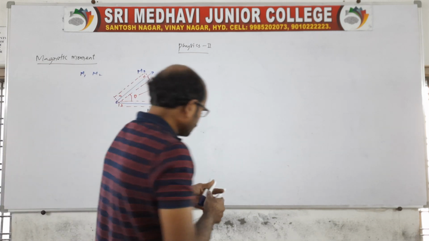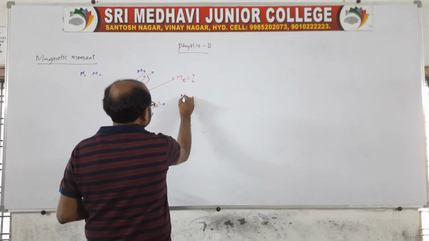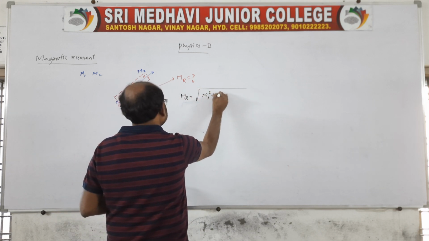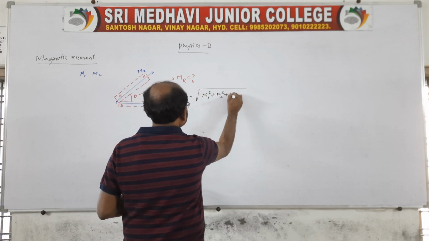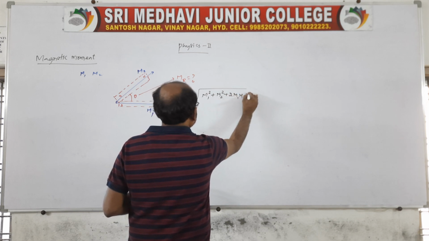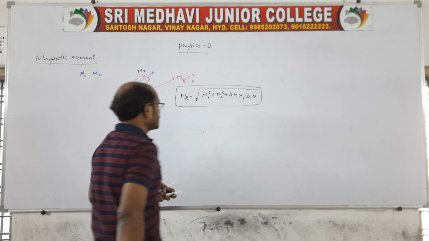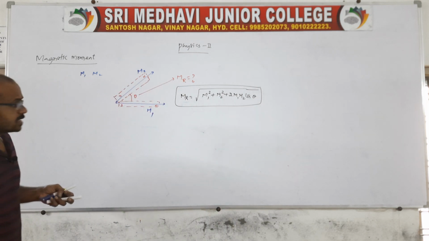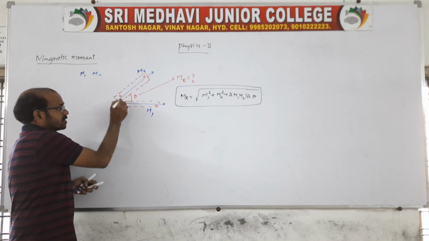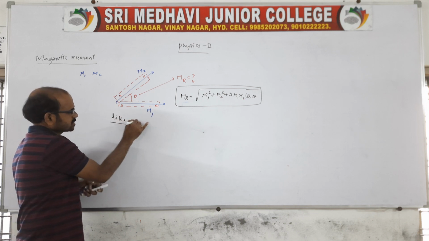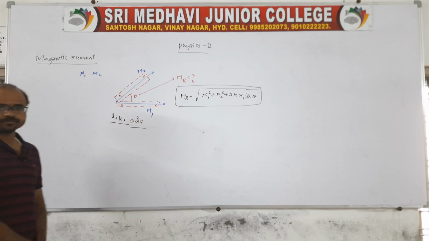So it is a vector, no? So we can write directly that the magnetic moment is equal to root over m1 square plus m2 square plus 2 m1 m2 cos theta. This is the resultant magnetic moment of magnets inclined at an angle theta, when like poles are kept in contact.